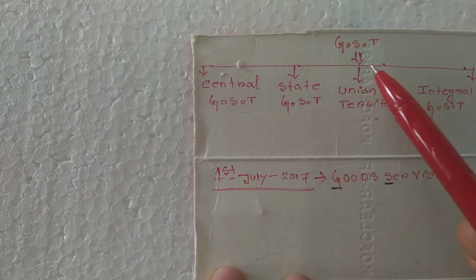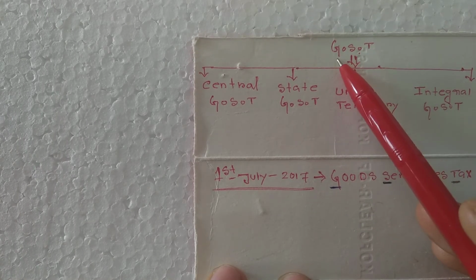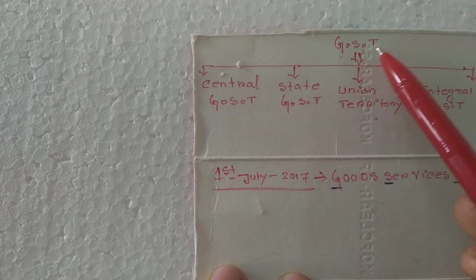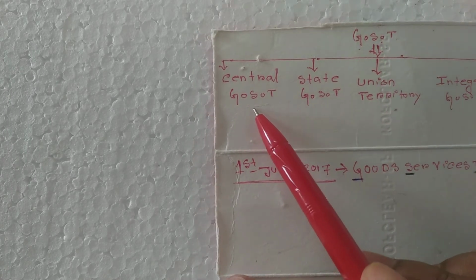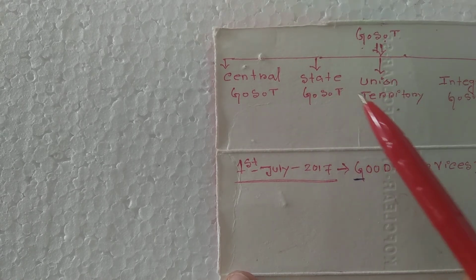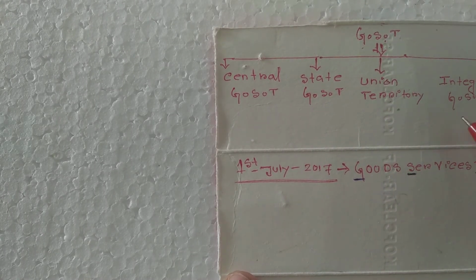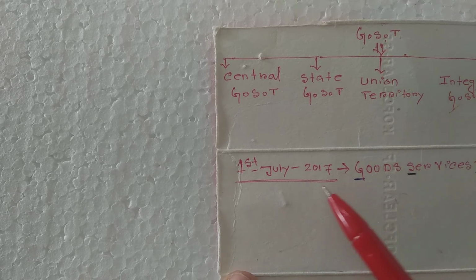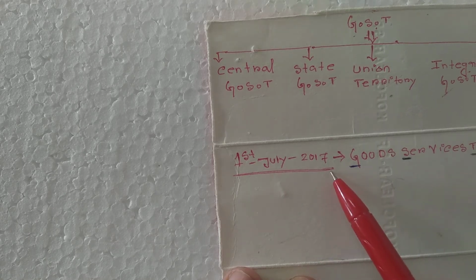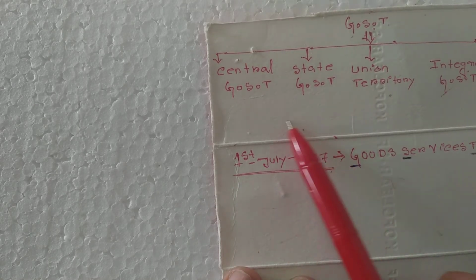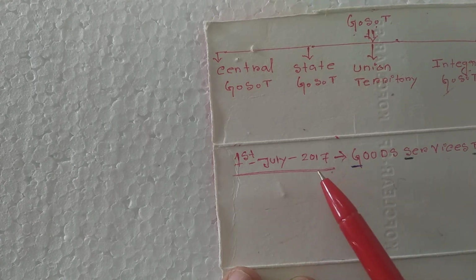If you see about tax, it is GST, goods and services tax. This tax is of 4 types: central GST, state GST, union territory GST, and integrated GST. This GST started in India on 1st July 2017. It was launched by the Indian government in 2017.